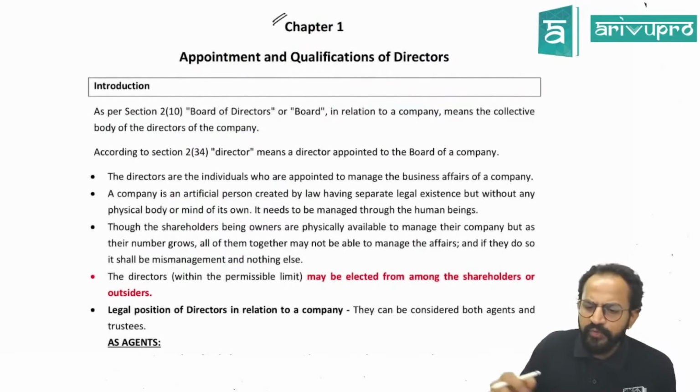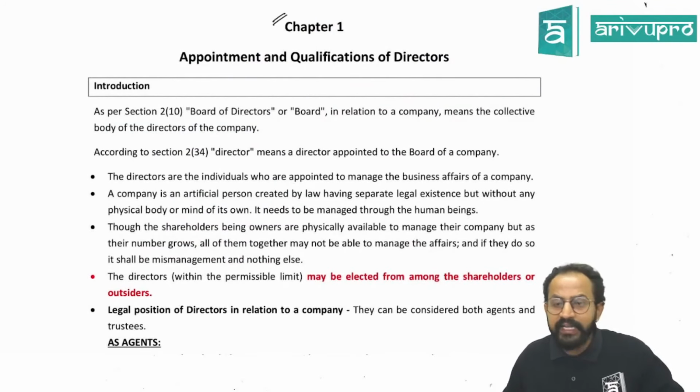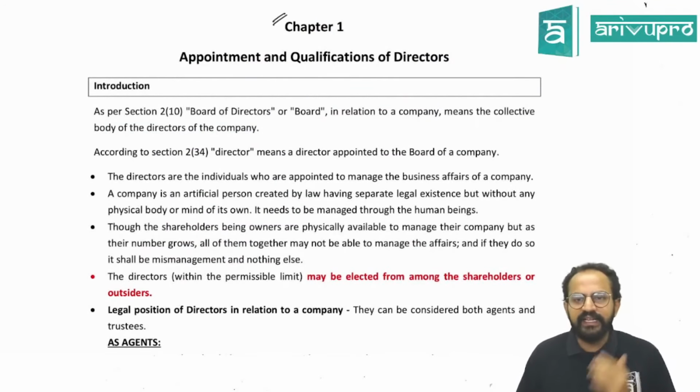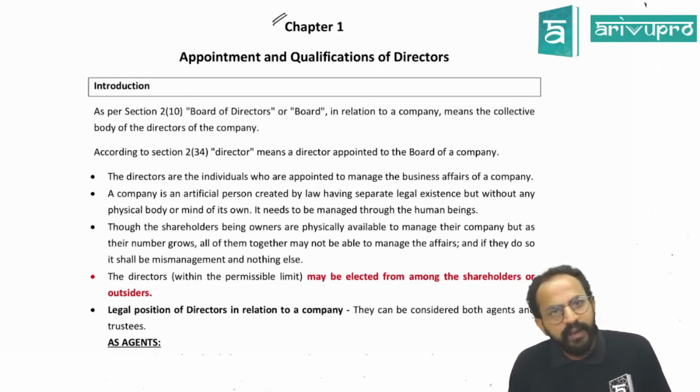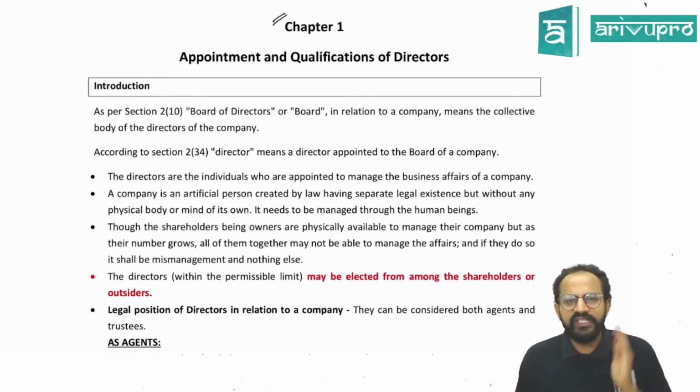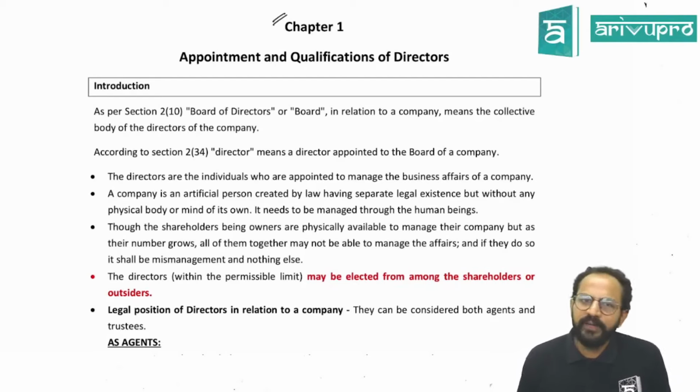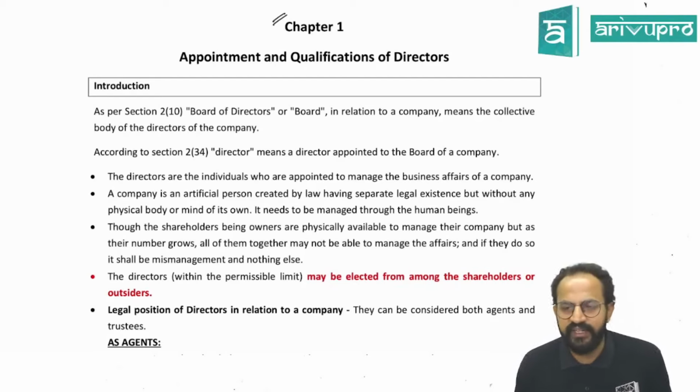So without further delay, guys, let us start your part 1. Yes, in that let us start your company law. The first chapter of company law, appointment and qualifications of directors.